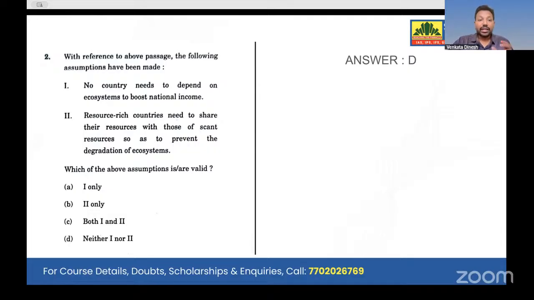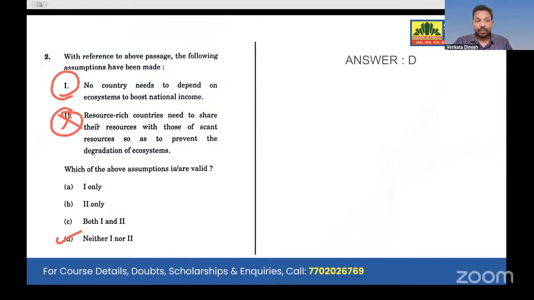And option two, for example, says rich resource countries need to share their resources with countries which don't have. Yes, but he didn't mention that. See, assumptions. The second option might be correct in the general sense, from an environment student's point of view, but it was nowhere mentioned here. So we have a tendency to think, yeah, this might be correct. But the second option was not mentioned here. So that's the reason we are going with neither one nor two here. This was not at all mentioned. So just because it is not mentioned and it is true, we should not pick that particular answer.